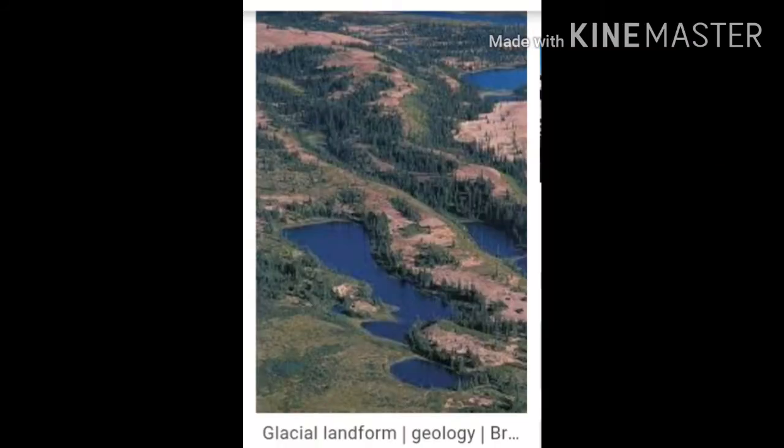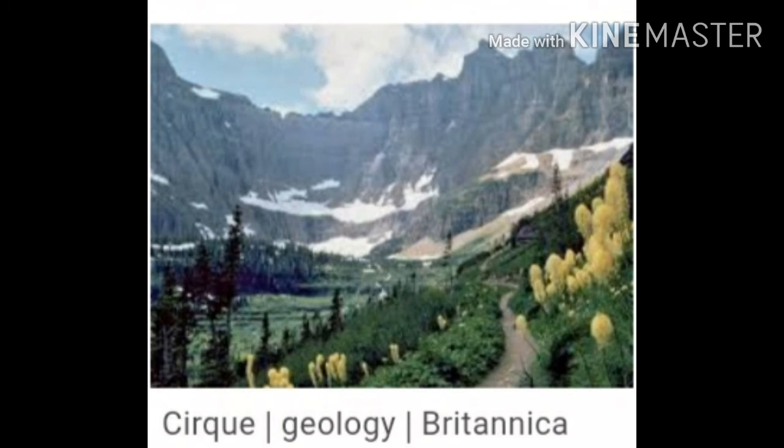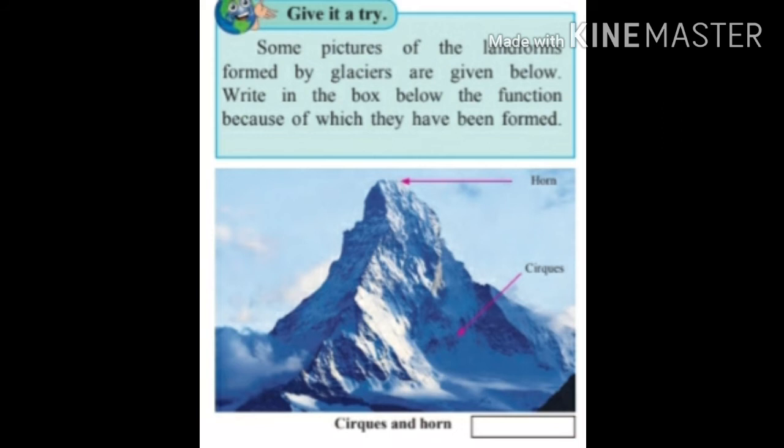Students, look at this picture. It is the picture of a glacial landform. It is the picture of a cirque. A cirque is one kind of landform which is created due to the erosional work of the glacier. Some pictures of the landforms formed by glaciers are given below. Write in the box below the function because of which they have been formed.